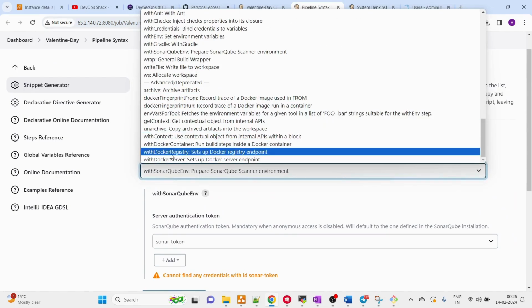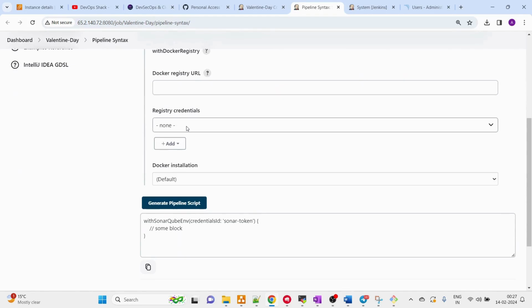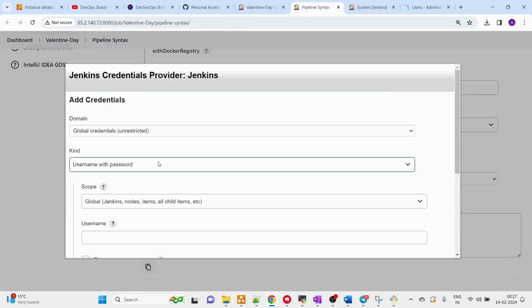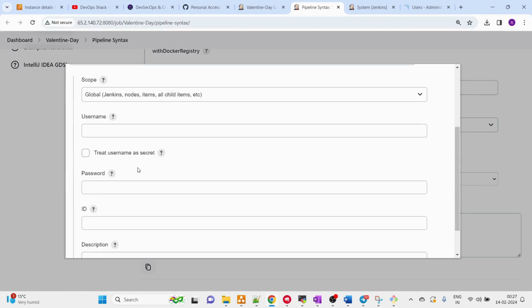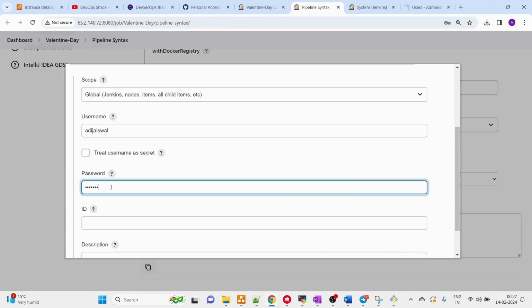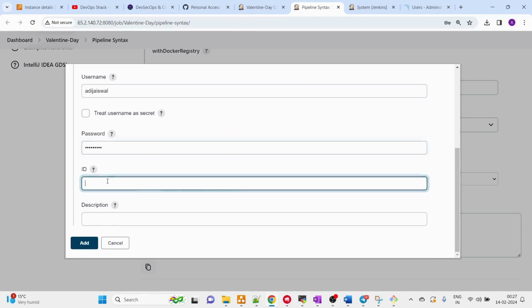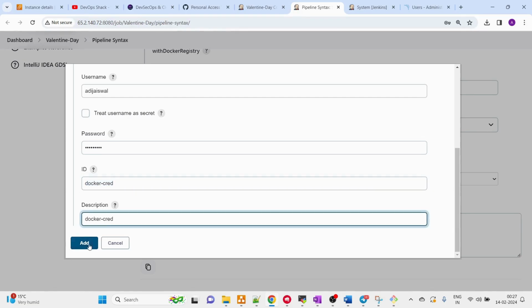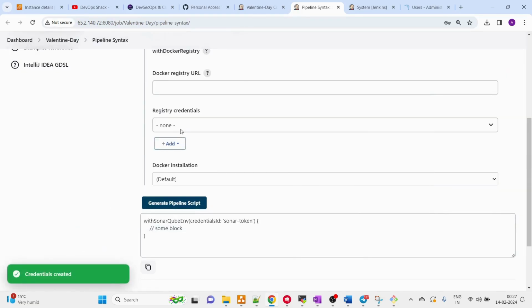If I go at the end, you can see withDockerRegistry. Okay, credentials, so we need to add Docker credentials as well for accessing Docker Hub. Okay, so let's write that as well. It's going to be Adi Jaiswal and the password will be this one, and here we can write the name as docker-cred. Okay, paste it, add, and yeah, we can select it.